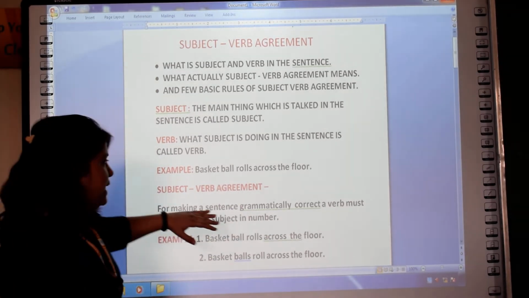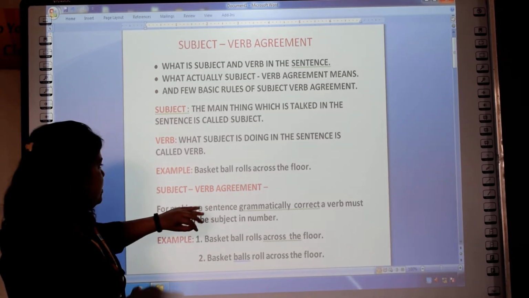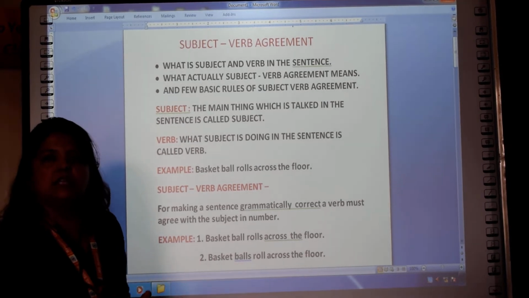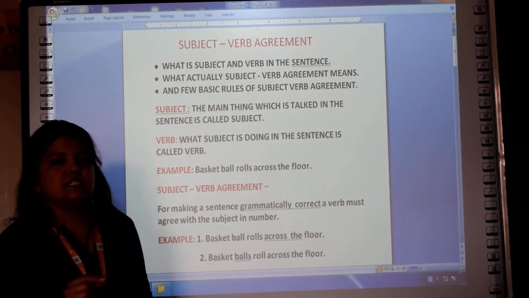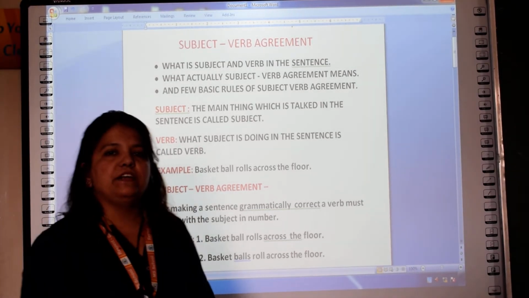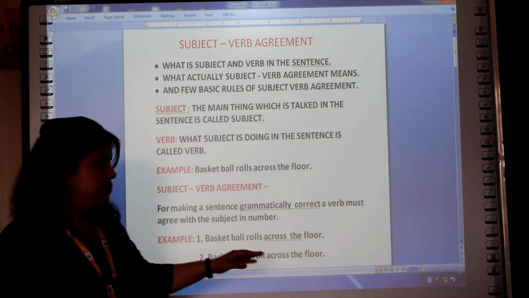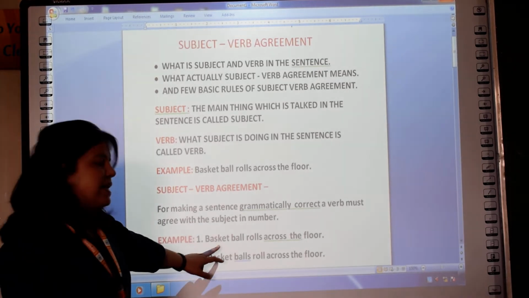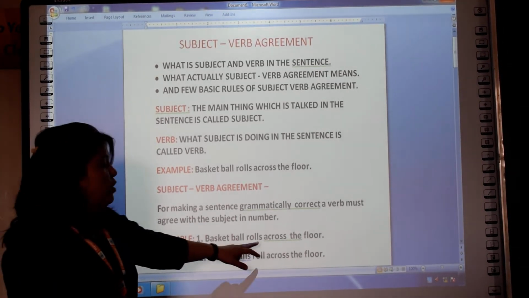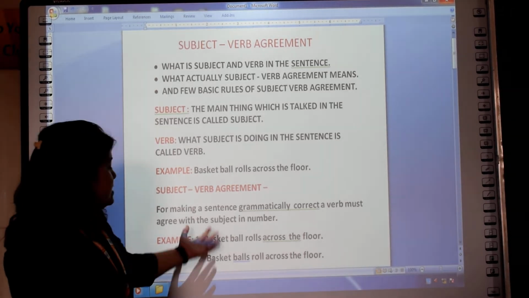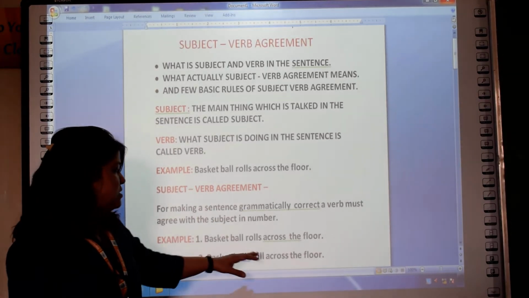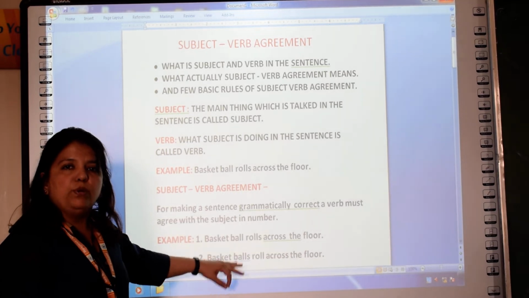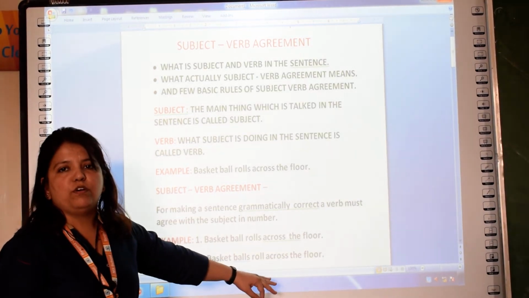Now let's come to the subject and verb agreement. Now as the word itself says, agreement means when we are agreeing with a thing. So same thing is there. To make the sentence grammatically correct, subject should agree with the verb in number. For example, basketball rolls across the floor means basketball here is a singular subject and rolls is a singular verb. In another sentence, basketballs roll across the floor. Basketballs, now it becomes plural subject and we have used the plural form of the verb.